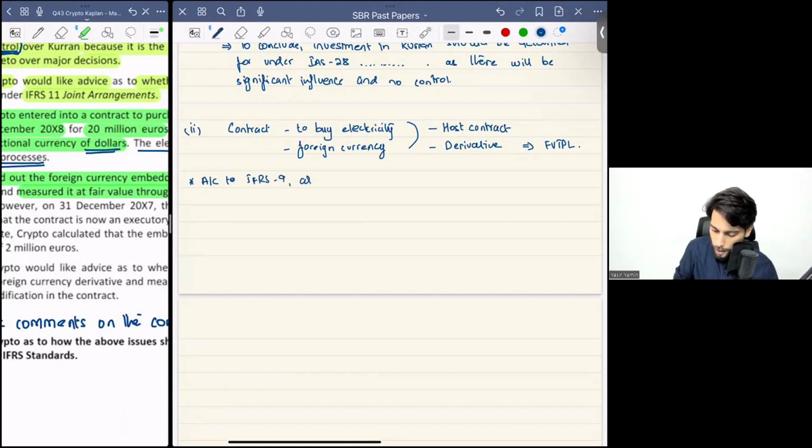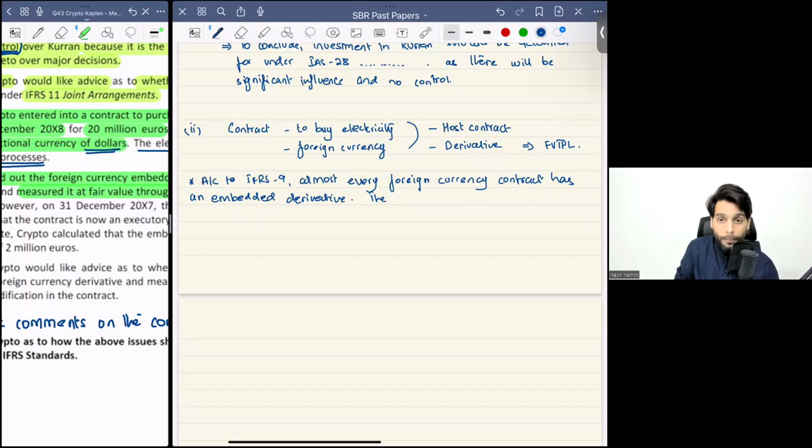almost every foreign currency contract has an embedded derivative. The host contract, again, you can extend the answer further based on what you remember at that time. I'm just jotting down the points.